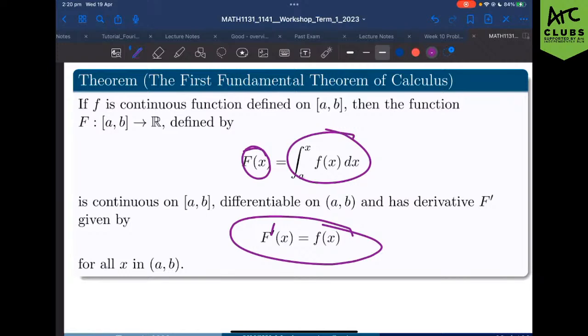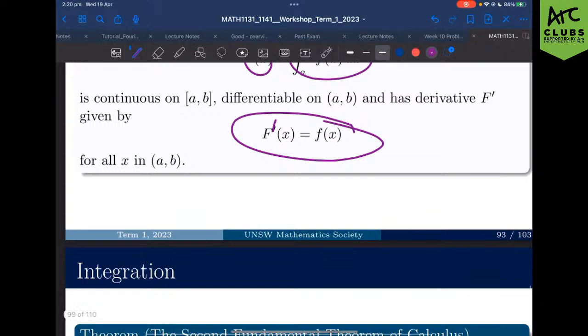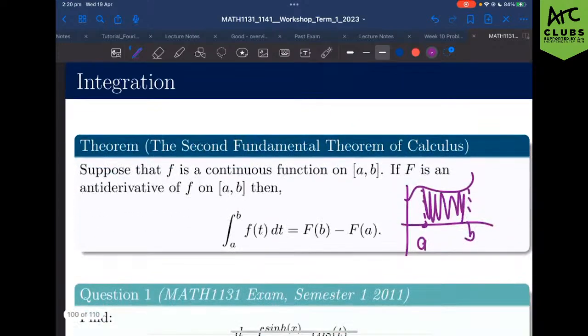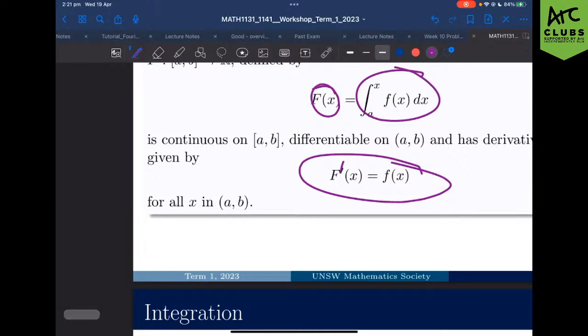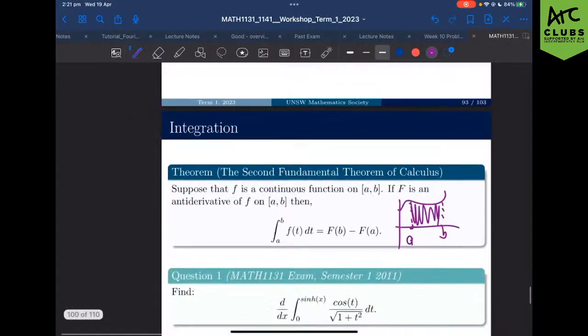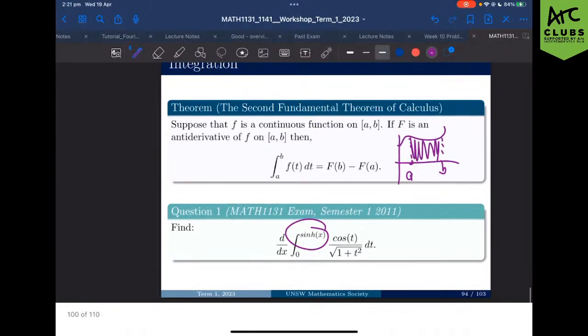Yeah, so we take the derivative of that, and that's basically telling us that it's equal to our original function again, except it's not actually that true. Well, they're lying to us, okay? Is that updated? Oh yeah, okay, cool. Basically what's actually happening is when we take that derivative, our function is no longer just the function that we started off with. We've got these bounds that we have to consider as well. When we take the derivative of it, we have to use the chain rule. So what do I mean by that? I'm going to do a little bit of theory before we actually jump into this question, just so I can show it to you.